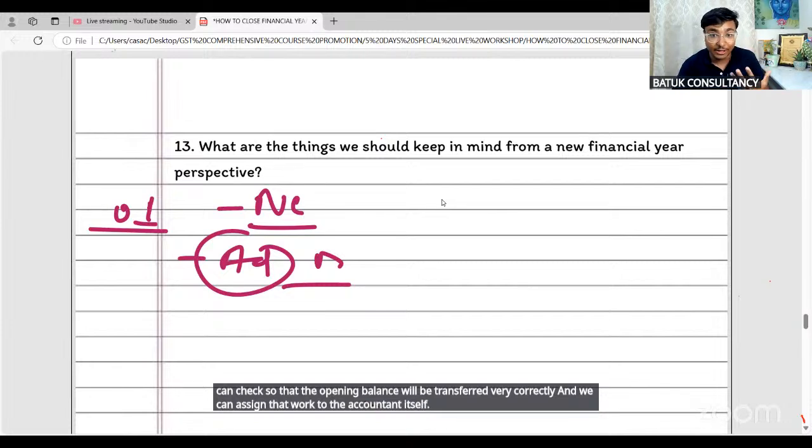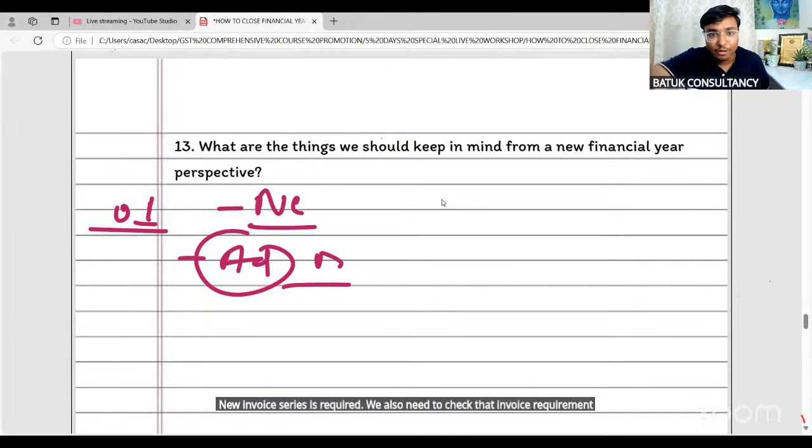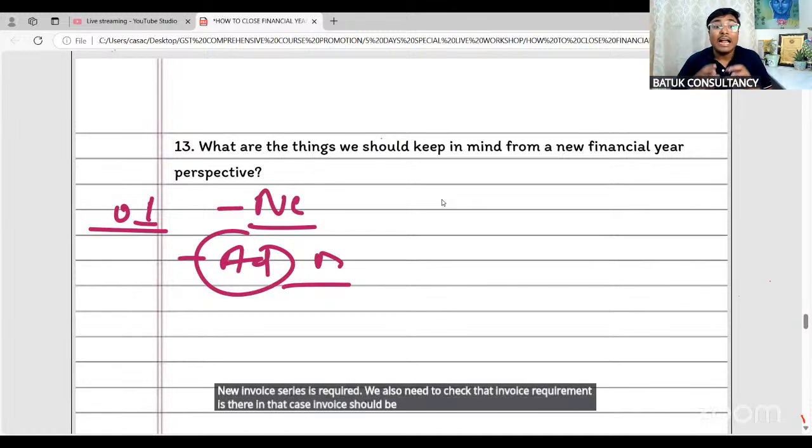New invoice series is required. We also need to check whether the e-invoice requirement is there. In that case, whether e-invoice should be prepared by our client or not, and we should provide the complete mechanism to our client related to e-invoice and the things.